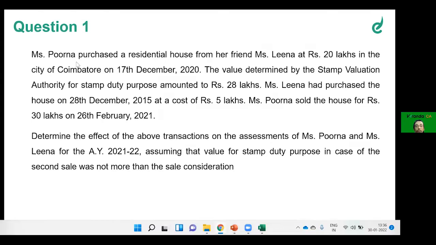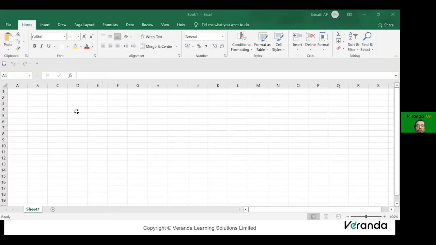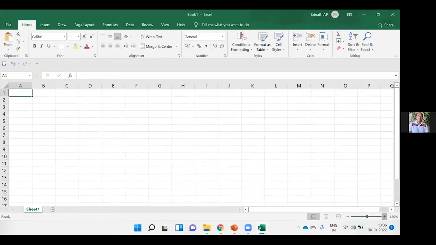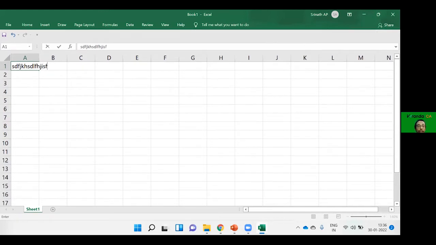So I will take both the screens simultaneously so that we will all be able to understand this. Please stop me if you are not able to see my Excel. I have made it a little bit bigger so that you will be able to see the font very clearly.